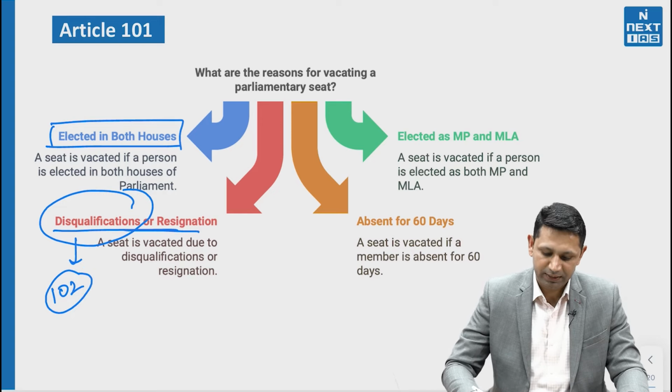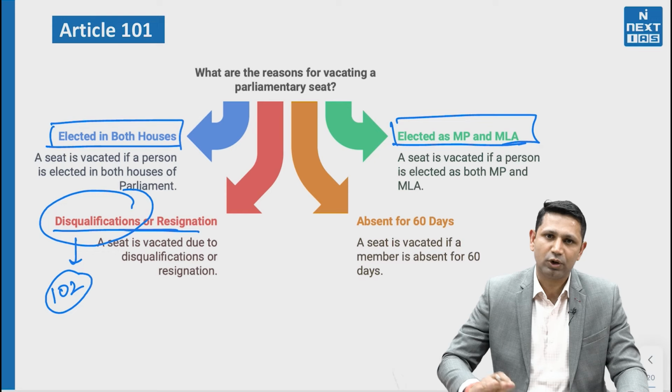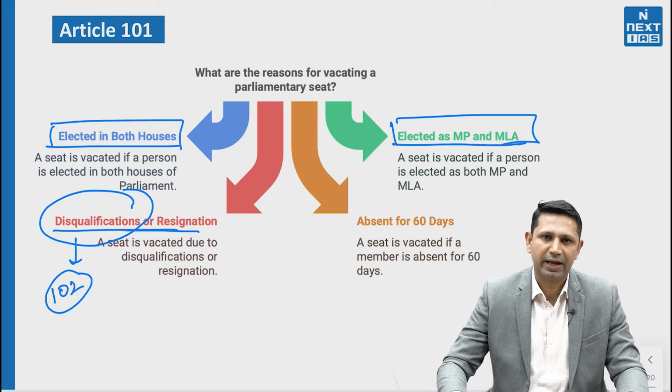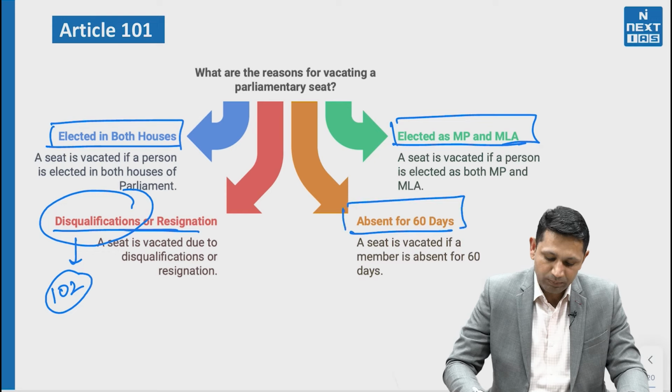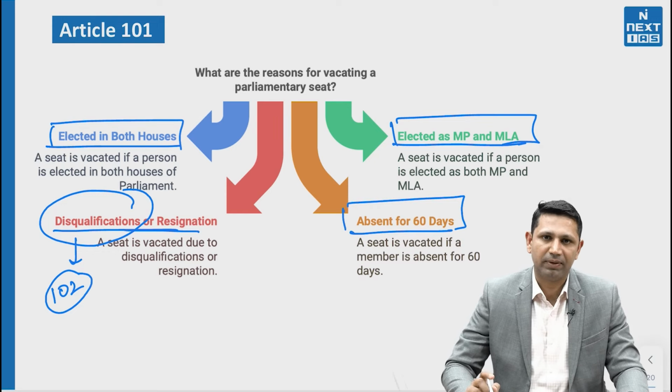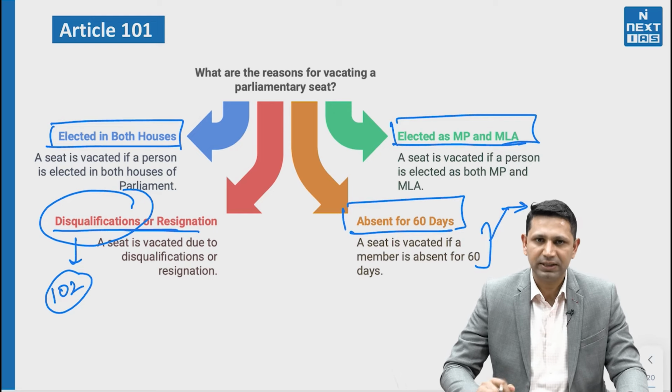Now, the third one is that if the same person is elected as an MP and also elected as an MLA, then the member has to vacate one seat, either the MP seat or the MLA seat. Lastly, if the member is absent for more than 60 days in the Parliament, then in that case, the member has to vacate his parliamentary seat.